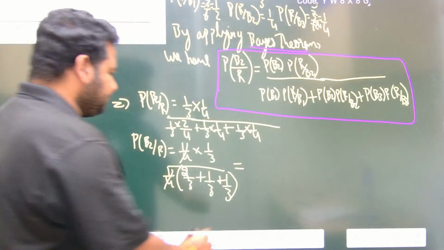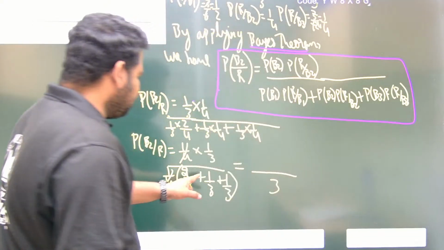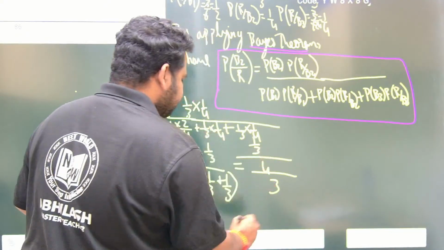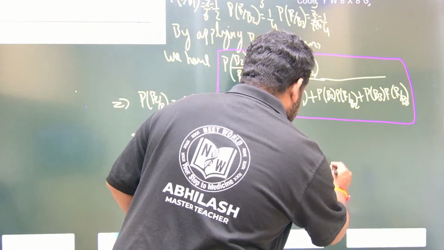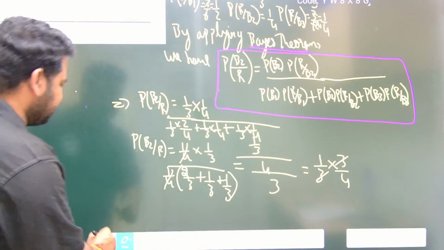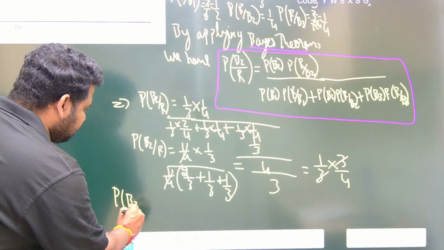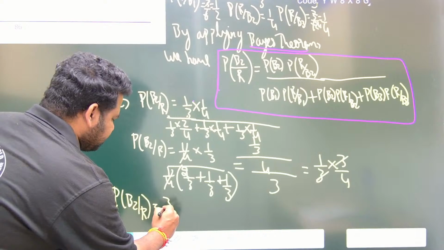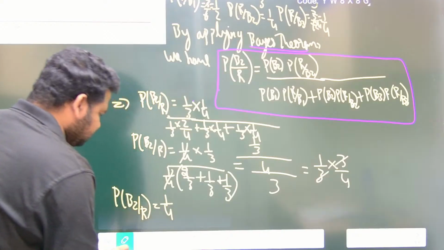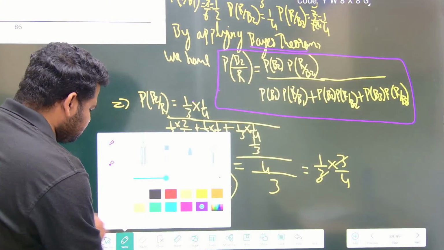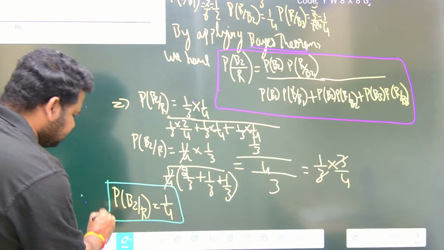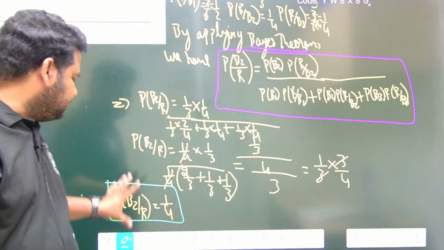Now if I take LCM, this will be 3: 2 plus 1 is 3, 3 plus 1 is 4. What is at the top? This is 1 by 3, 1 by 3, so this will be equal to, if I take this up, 3 will go up, 4 will be here. 3 cancels, I will have 1 by 4. So finally, 2 by 3 is the part and this is the 1 by 4. 4 I got. Okay, clear? So finally we got 1 by 4. So again by applying Bayes theorem, we got the answer.